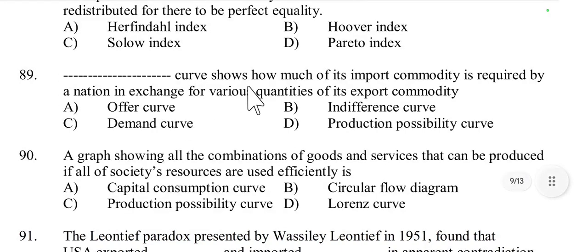Then question number 89. This curve shows how much of its import commodity is required by a nation in exchange for various quantities of export commodity. Offer curve, indifference curve, demand curve or production possibility curve? It is called the offer curve, because in international trade it shows how much a country is willing to trade at different terms.